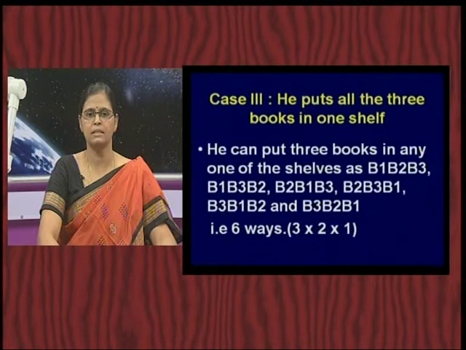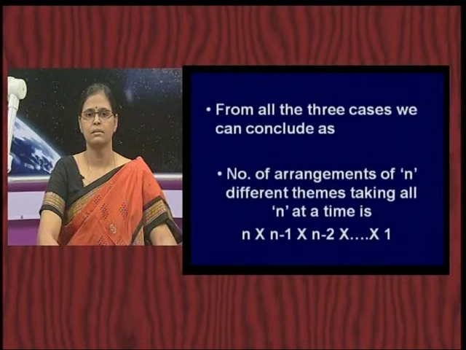So, how are we arriving at this number 6? I am going to write the 6 as 3 into 2 into 1. So, in all these 3 cases, what is it that we have observed? The number of arrangements of n different things taking all n at a time is always going to be equal to n into n minus 1 into n minus 2 and so on. You are going to reduce it up to 1.